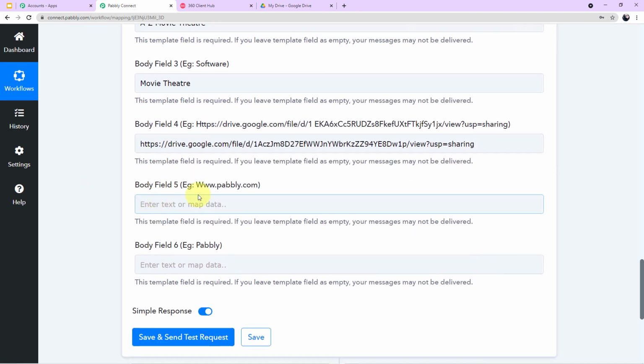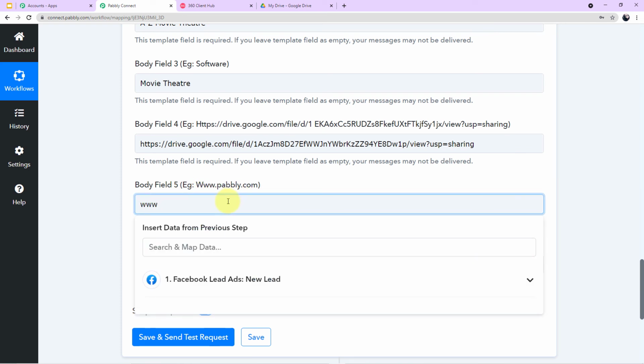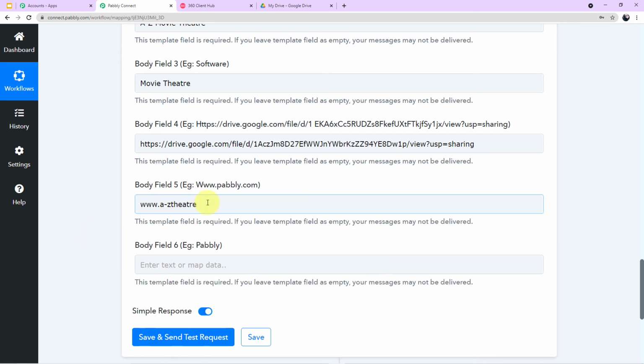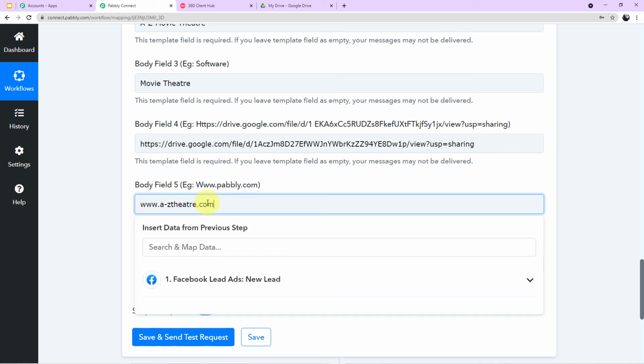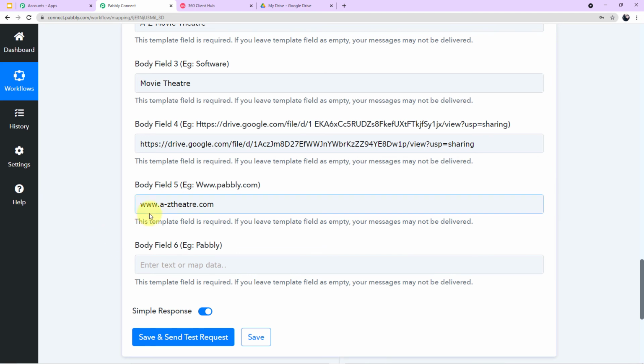Okay, now come to the body field 5. It is asking for the website. So let's enter the website. Let's say our website name is www.a2ztheater.com. Guys, I'm telling you again, the template which you will create, you can give the variables according to yourself. I have given 6 variables here, but you can always add or subtract the variables when you will create the template.